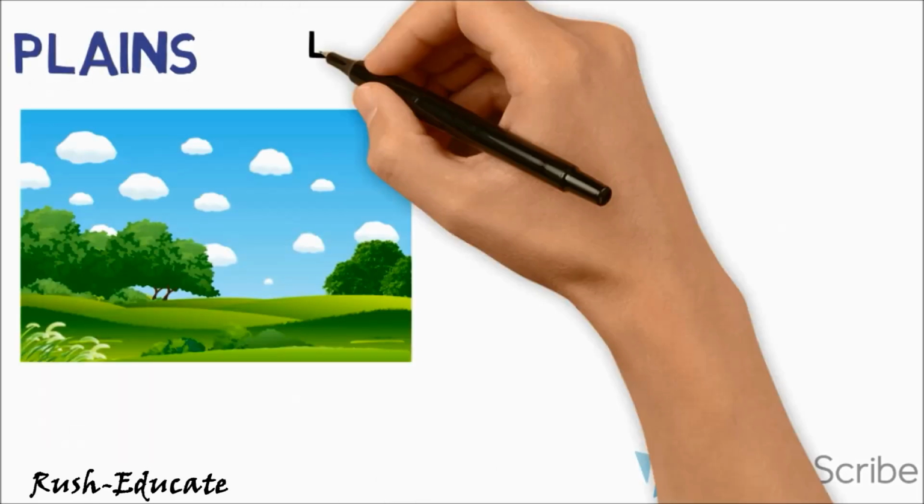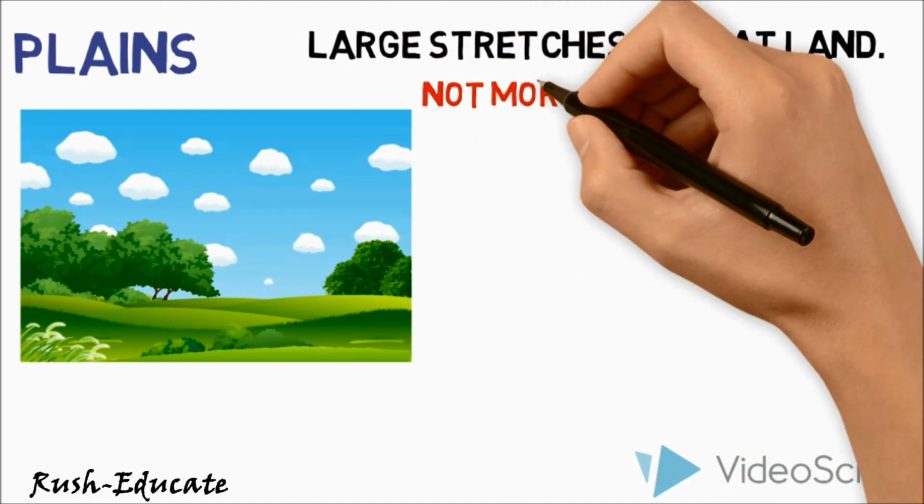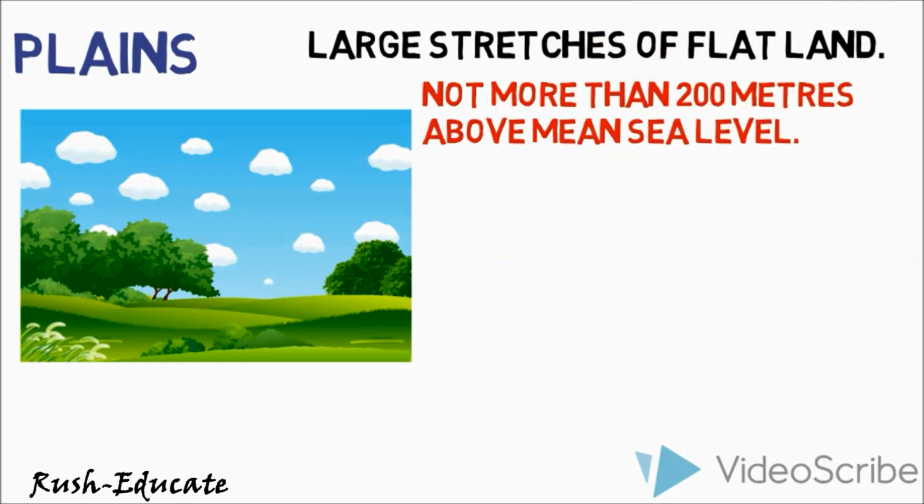Plains are large stretches of flat land. They are, generally, not more than 200 meters above the mean sea level. Some plains are extremely level. Others may be slightly rolling and undulating. Most of the plains are formed by rivers and their tributaries. The rivers flow down the slopes of mountains and erode them. They carry forward the eroded material. Then they deposit their load consisting of stones, sand and silt along their courses and in their valleys. It is from these deposits that plains are formed.